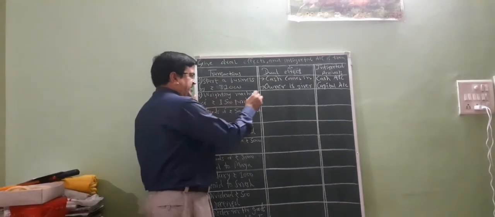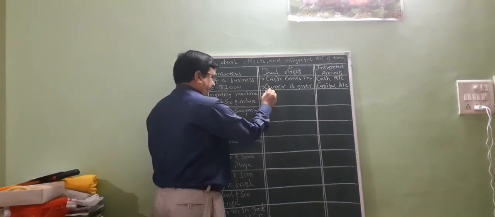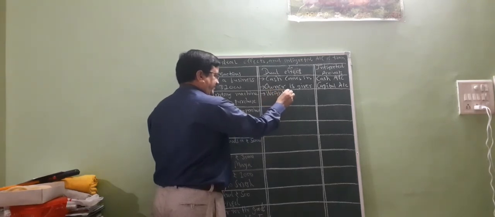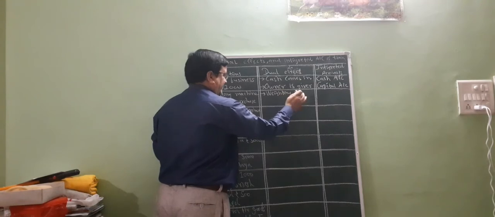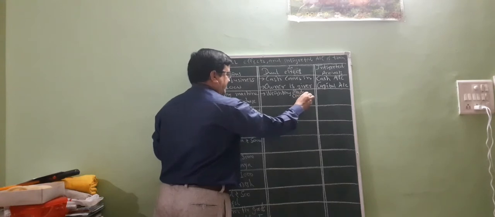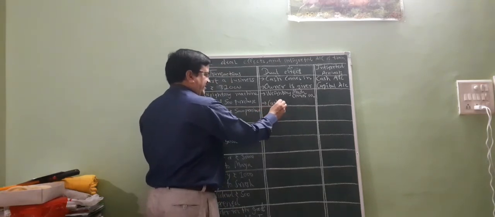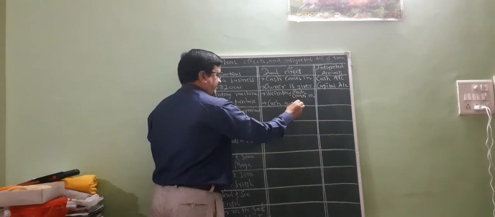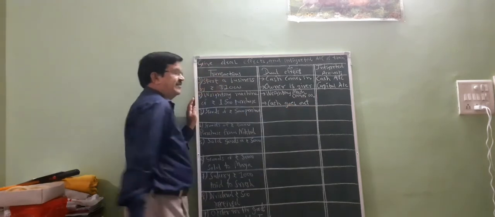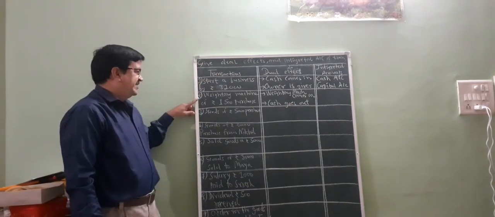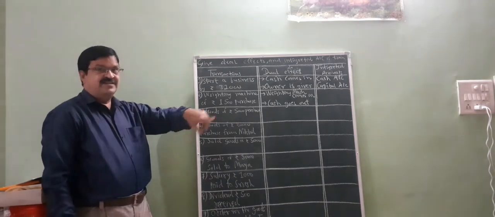So weighing machine comes in, and cash goes out. Purchase weighing machine, cash goes out.